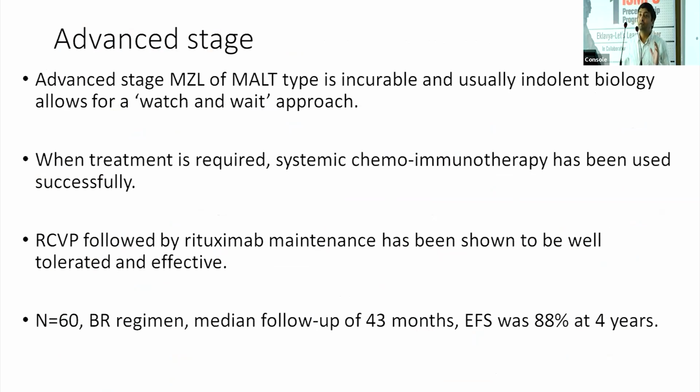If it is advanced stage, wait and watch. Of course, that is applicable for all indolent lymphomas. If it warrants treatment, then chemoimmunotherapy, different regimens, similar to what Dr. Pravas mentioned about follicular lymphoma. The trials have not been much different. They have been composite trials of indolent lymphomas, wherein 70% of the patients have been follicular lymphomas, the remaining 10-15% have been marginal zone, and the remaining have been CLL.